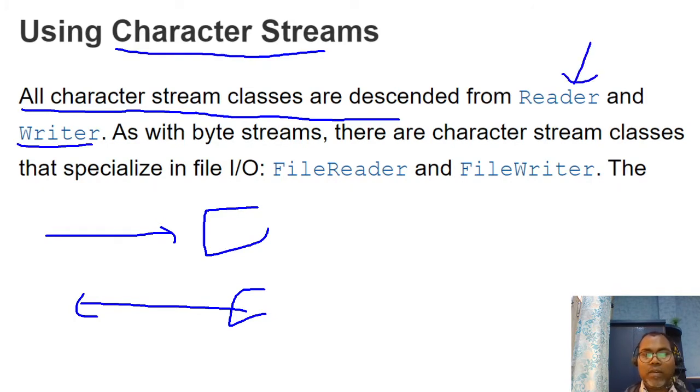Similarly to InputStream and OutputStream for bytes, for character streams we have Reader and Writer. We are talking about file input and output, so we have FileReader and FileWriter. If you want to write something, you have to use FileWriter. If you want to read something from a character stream, you have to use your FileReader.